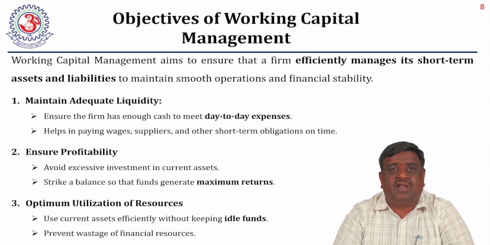Now, what are the objectives of working capital management? Why do we want to give priority to working capital? Why does the organization have to maintain adequate, proper working capital from time to time? Working capital management aims to ensure that a firm efficiently manages its short-term assets and liabilities to maintain smooth operations and financial stability. So let us see the first objective of working capital management: maintain adequate liquidity.